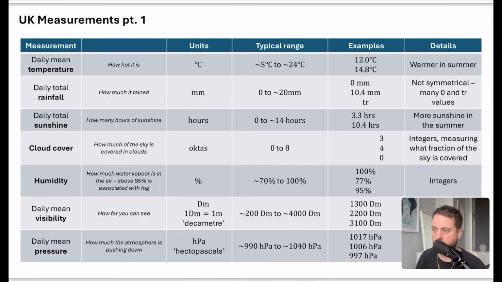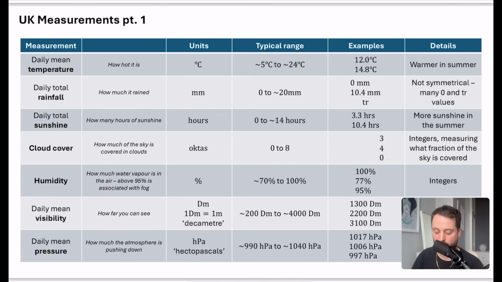Now, cloud cover is an interesting one. Cloud cover is how much of the sky is covered in clouds, and the units for this are octas. Octas sounds like what you'd expect, like it's got something to do with 8. That means it can go from 0 to 8, and it can only take integer values here. What they actually do to measure cloud cover is there's this grid, split into 8 different sections, and you hold it up to the whole section of the sky, and you see how many of those 8 sections are covered with clouds, and that's your measurement for cloud cover.